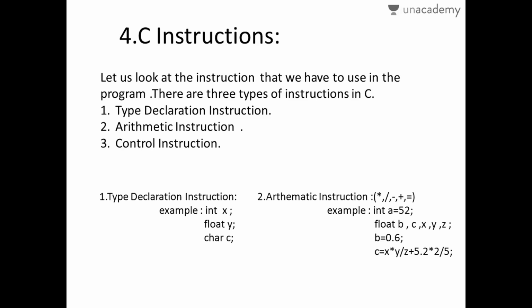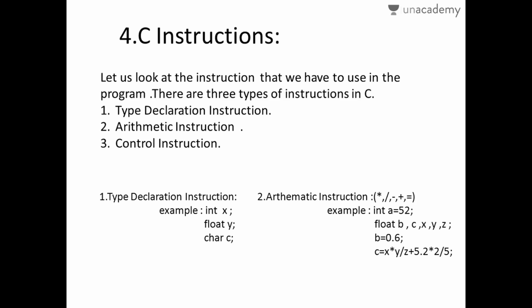Here I come to C instructions. When you have to use all these in a program, we have to know the basic instructions that we use in the programming language. There are three types of instructions in C language: type declaration instructions, arithmetic instructions, and control instructions.